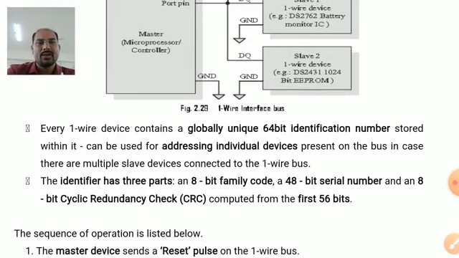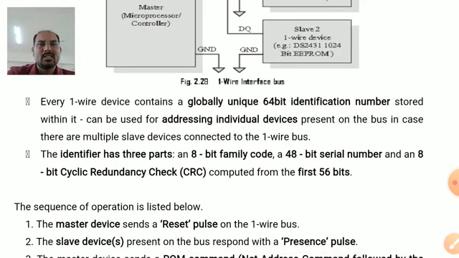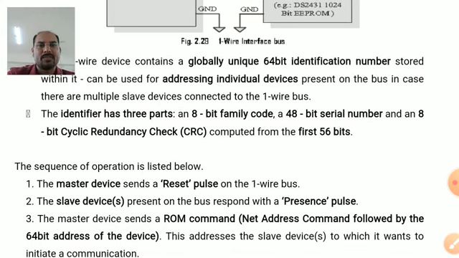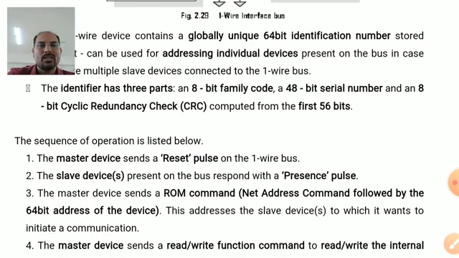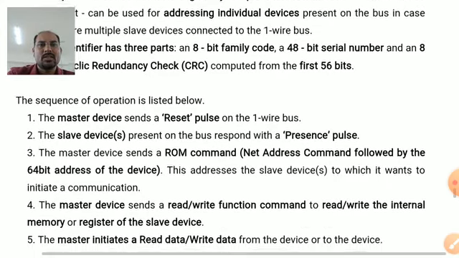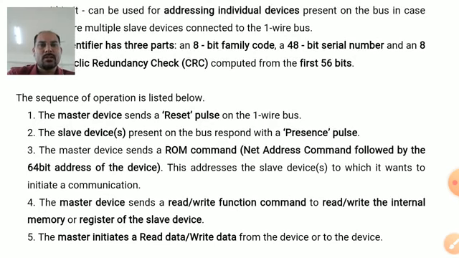Every one wire device contains a globally unique 64-bit identification number that can be used for addressing individual devices, and this identifier has three parts: an 8-bit family code, a 48-bit serial number, and an 8-bit cyclic redundancy check. The sequence of operation is given as below. The master device sends a reset pulse, and the slave device responds with a presence pulse.